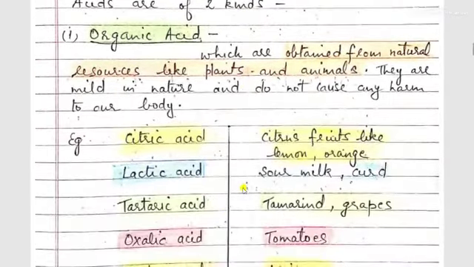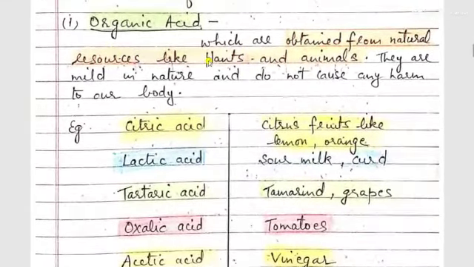So what are organic acids? Those acids which are obtained from natural resources like plants and animals are called organic acids. These acids are mild in nature and do not cause any harm to our body. And most of these acids are taken in our diet.